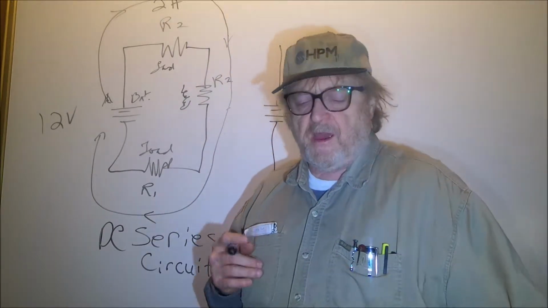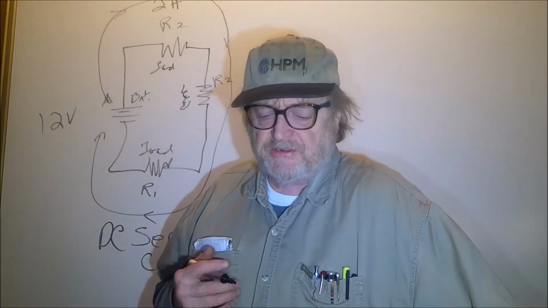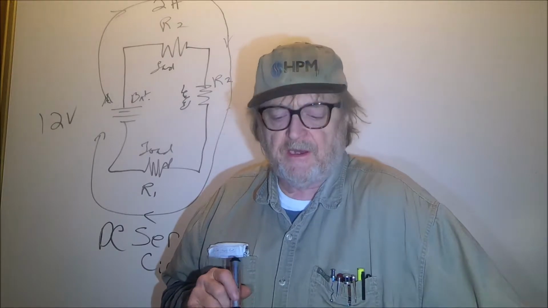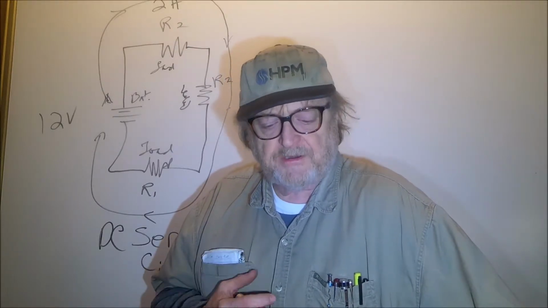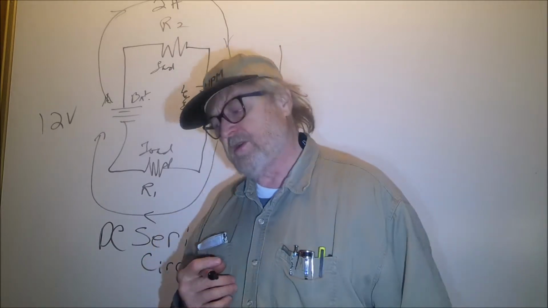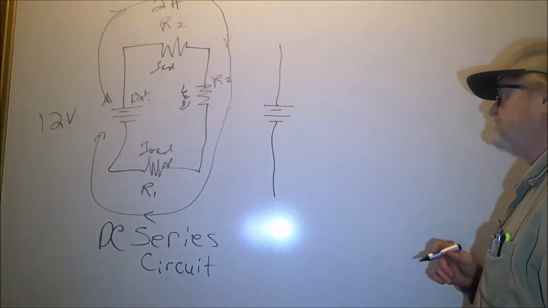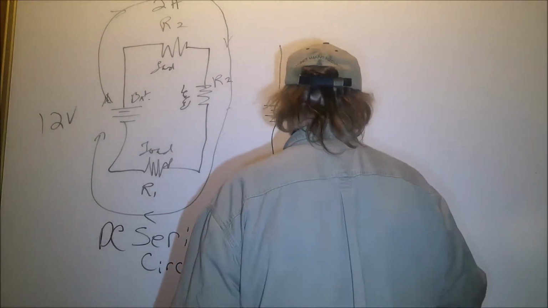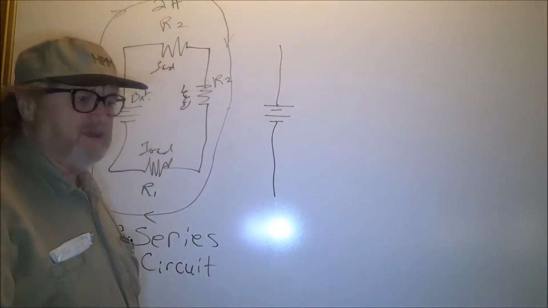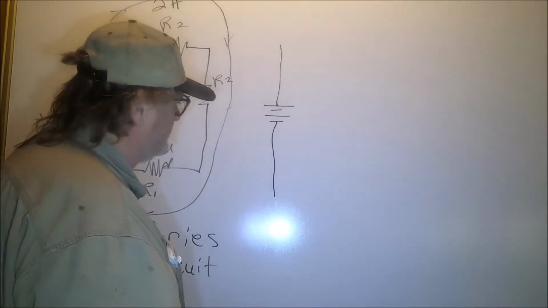Using the chassis as a common connection significantly reduces the amount of necessary wiring in electronic equipment. Most electronic equipment is made with printed circuit boards. What I'm trying to say here is that, as in cars, the chassis or the frame of the car is actually part of the electrical circuit.